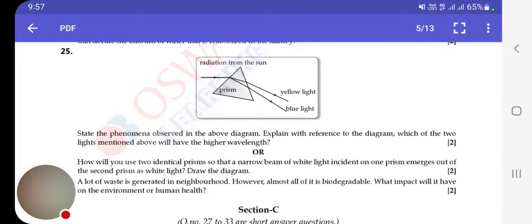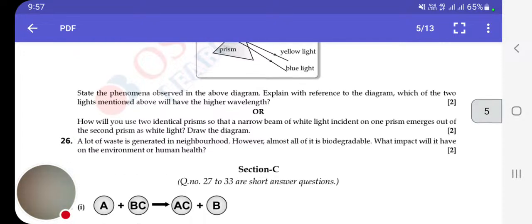Another question is: how will you use two identical prisms so that a narrow beam of white light incident on one prism emerges out of the second prism as white light? The answer will be: the angles of deflection of the two prisms need to be equal and opposite.